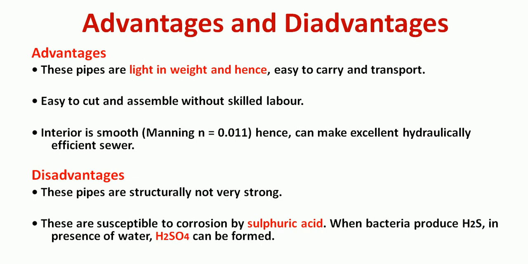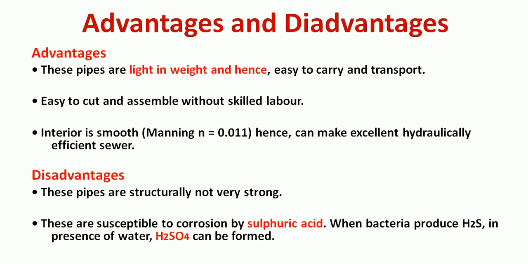Okay, so disadvantages include these pipes are not very strong structurally, because they may not contain any reinforcement and all, so that's why they are a little bit brittle in nature, and they are susceptible to corrosion by sulfuric acid. When bacteria produce H2S in the presence of water, sulfuric acid is formed.